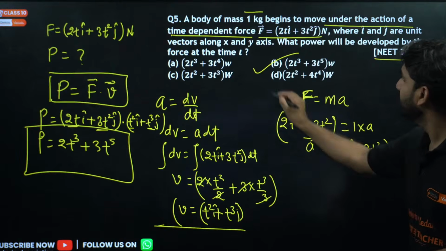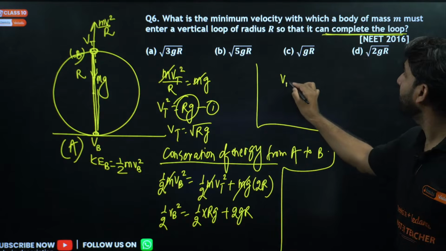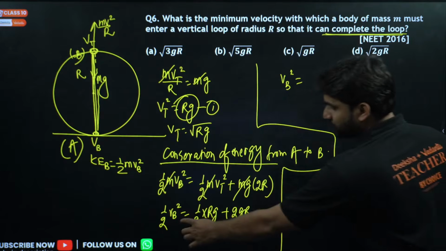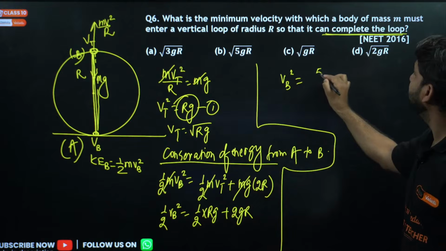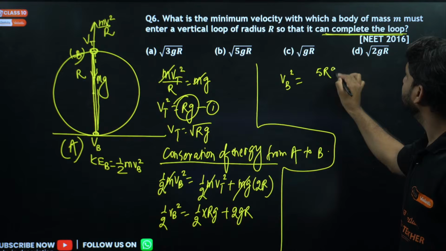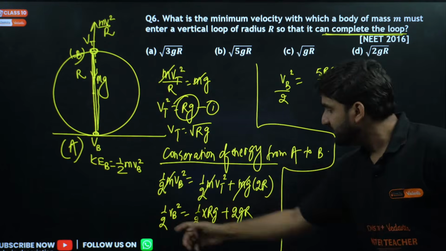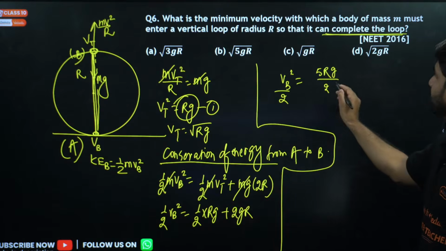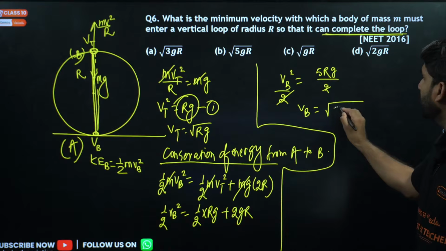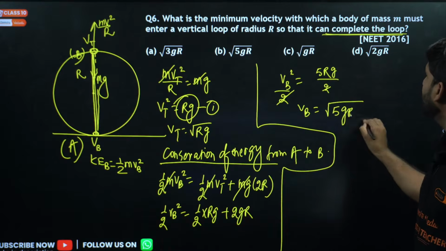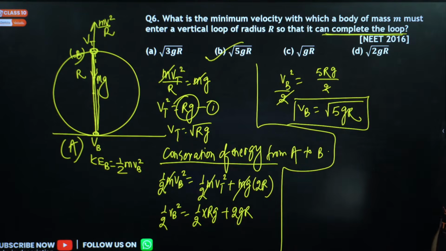So we can take the LCM here. So vb square, this 2 will go there, 2 2s are 4, so it has become 5rg divided by 2, and here is also 2, and by taking the LCM this way, the 2 cancels, so the velocity at the bottom will be equal to under root 5gr. So option B will be correct. This is the answer.